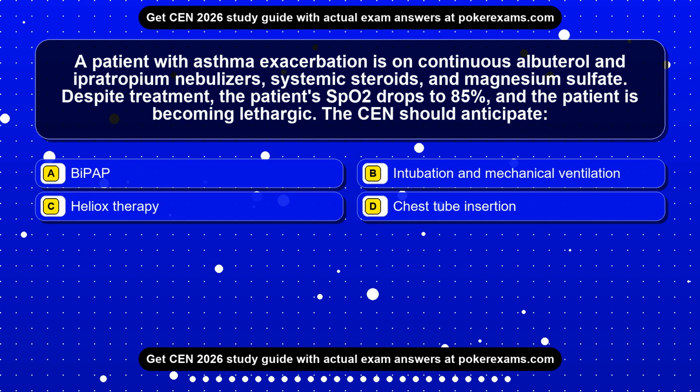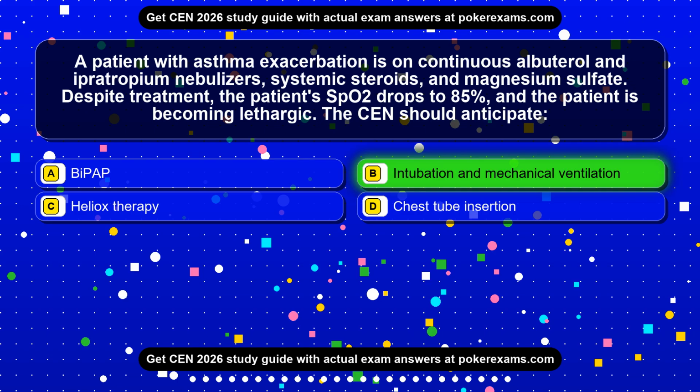Question 11. A patient with asthma exacerbation is on continuous albuterol and ipratropium nebulizers, systemic steroids, and magnesium sulfate. Despite treatment, the patient's SpO2 drops to 85%, and the patient is becoming lethargic. The CEN should anticipate: Option A. BiPAP. Option B. Intubation and mechanical ventilation. Option C. Heliox therapy. Option D. Chest tube insertion. The correct answer is option B.